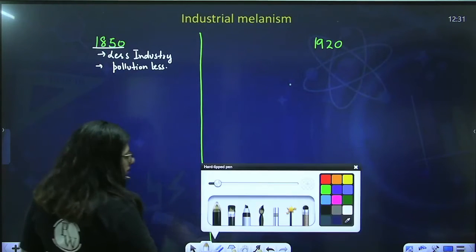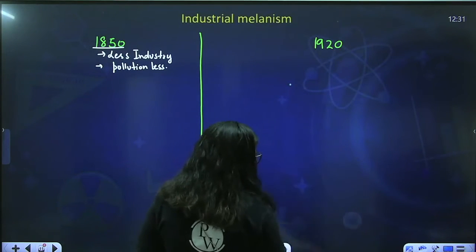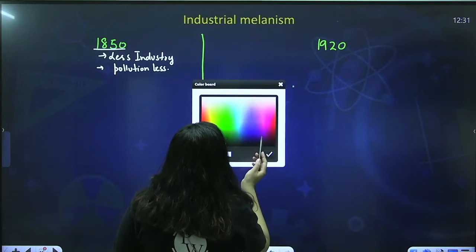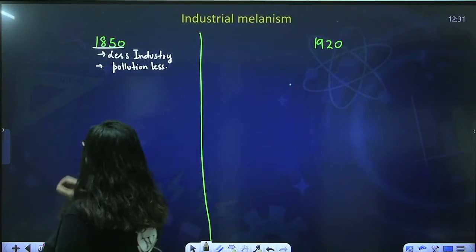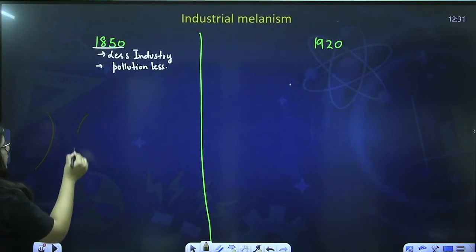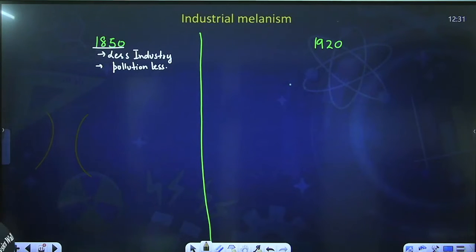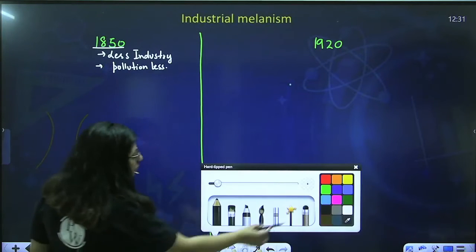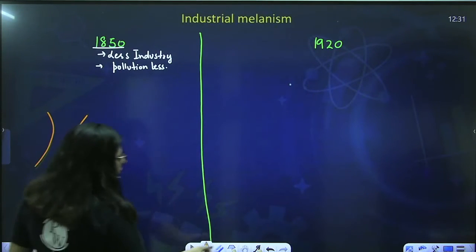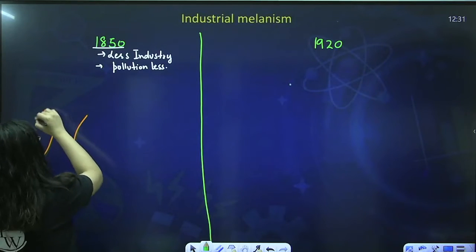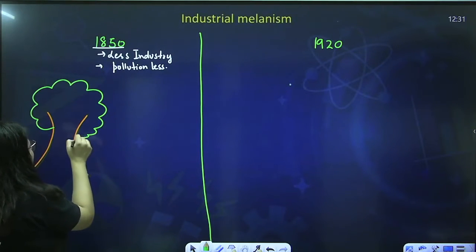So the trees, let me draw the tree with the brown color. Okay, that's a kind of brown color. I hope you can see this, the trunk of a tree. I don't think you can see it, so let me draw with another color. That's the tree trunk, and these are the leaves. Okay, this is how we used to make a tree.